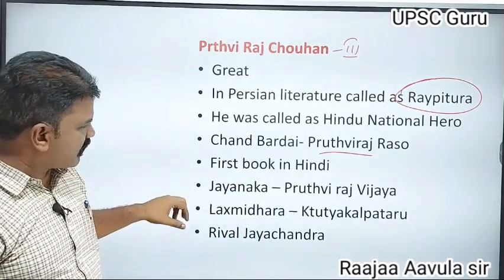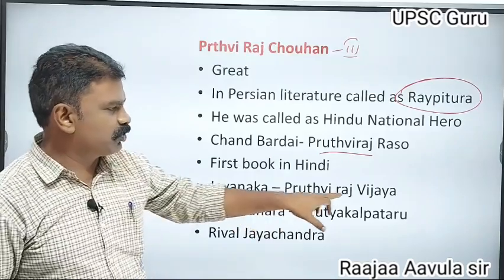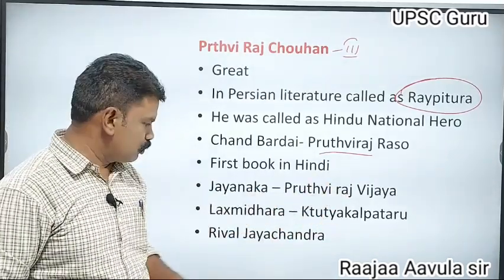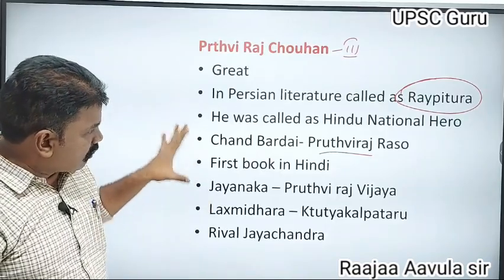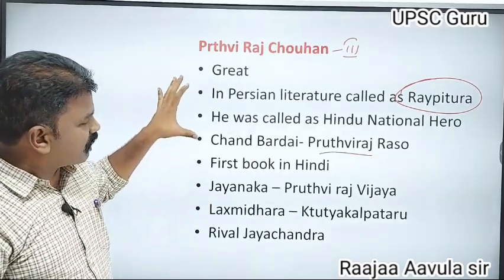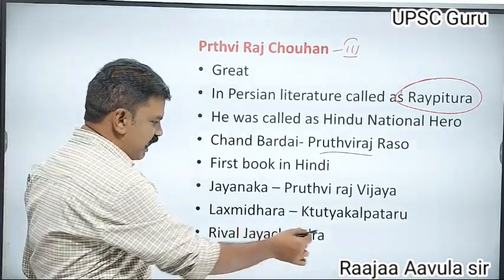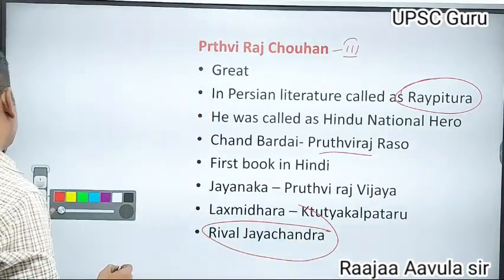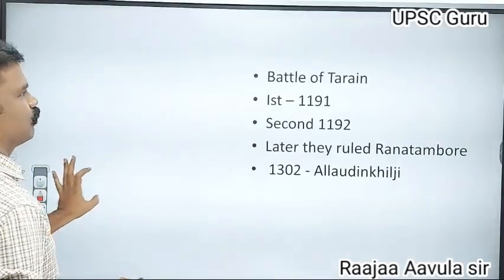His court poets like Jayanaka wrote Prithviraj Vijaya, and Lakshmidhara wrote Krutya Kalpataru. During the time of Prithviraj, his rival was Jayachandra.